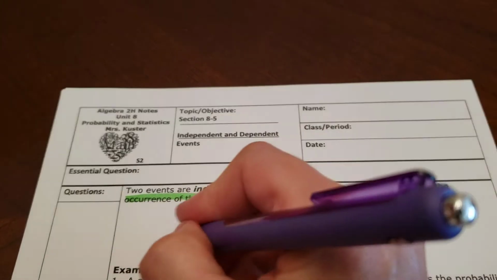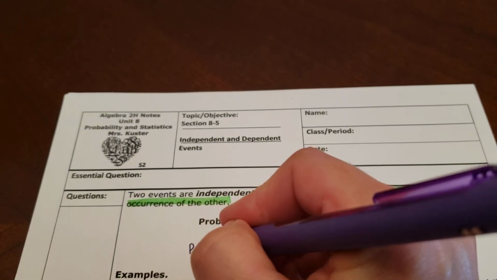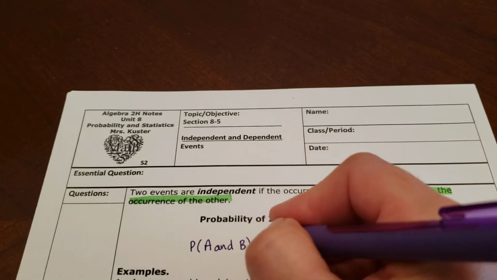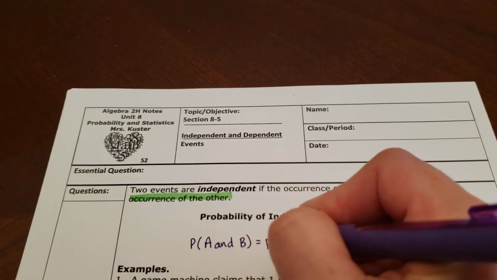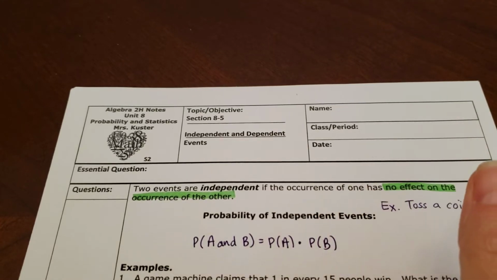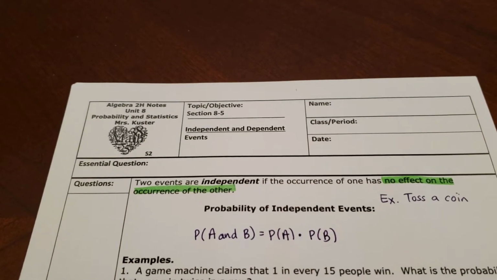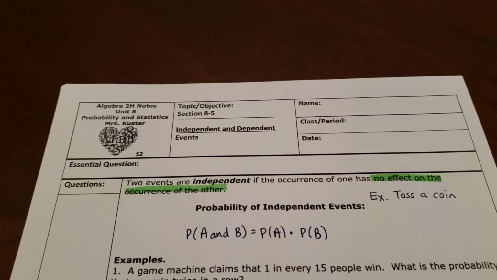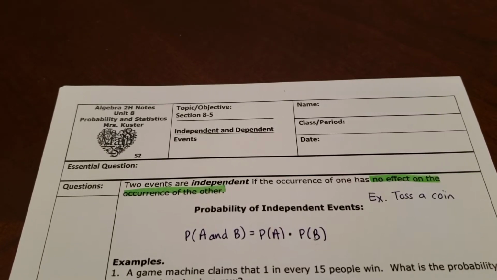The formula is going to be probability of A and B, because we're doing something more than once, is equal to probability of A times probability of B. So let's go ahead and look at a few. Basically we're trying to figure out, does the first item have any effect on the second item?